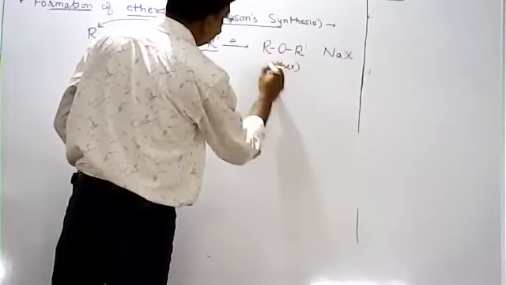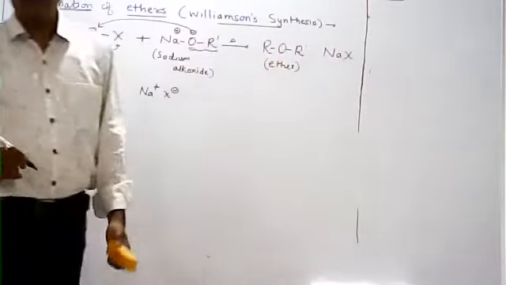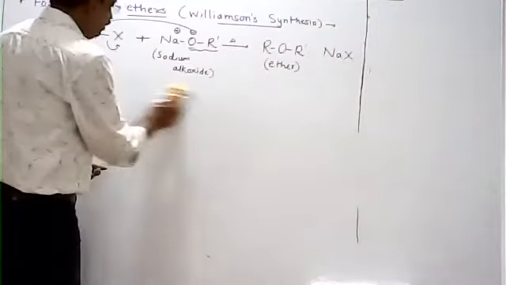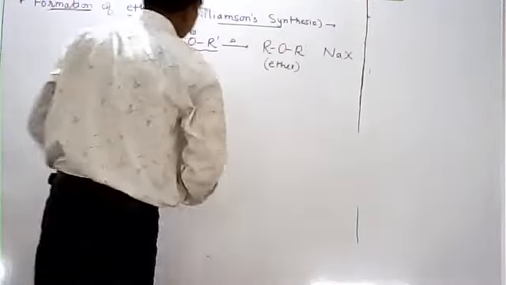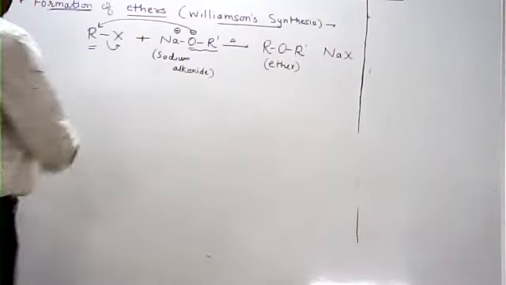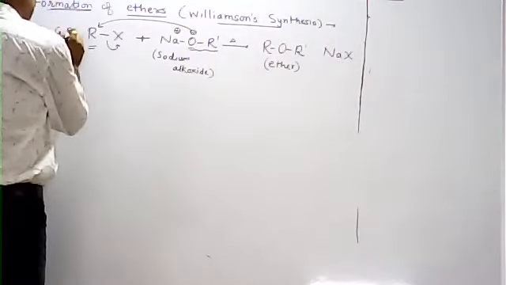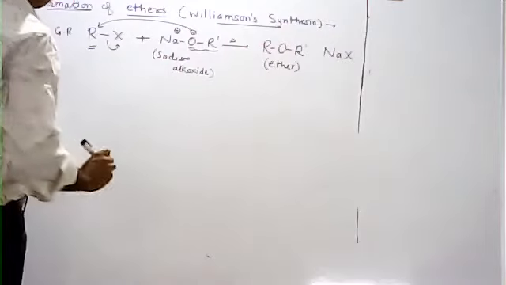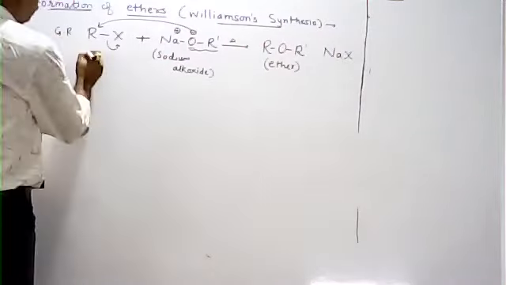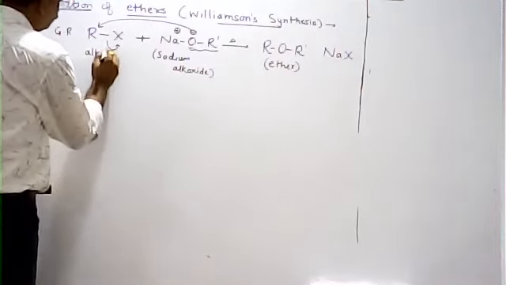We know how the ether gets represented. That is ROR'. That is called ether. So ether can be prepared from this reaction. This is the general reaction. So from alkyl halide we can prepare the corresponding ether. This is called alkyl halide.